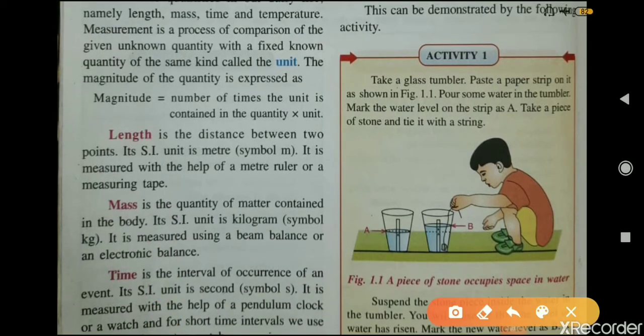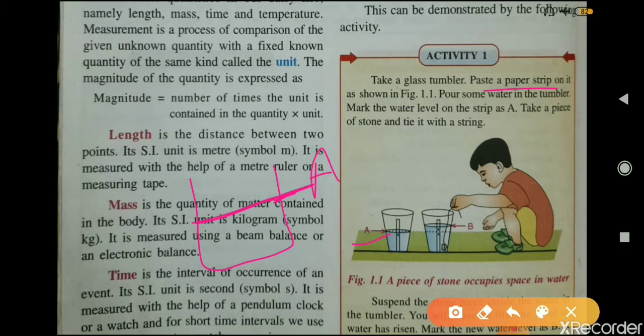Take a glass tumbler, paste a paper strip on it. What you have to do? You have to take a glass tumbler and then you have to paste a paper strip on it, as you can see here in this figure. Then pour some water in this tumbler, and mark the level of water as A.